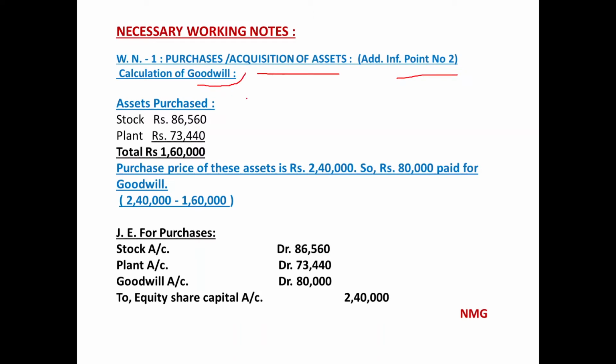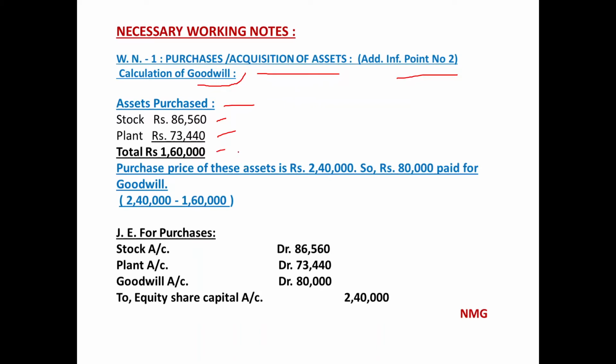Calculation of goodwill. Assets purchased: stock 86,560, plant 73,440. Total of these two assets purchased: rupees 1,60,000.